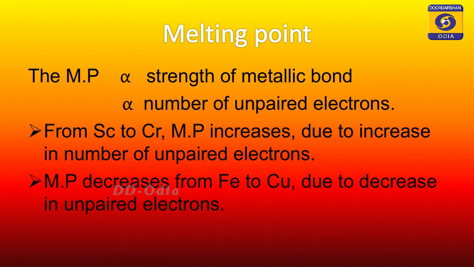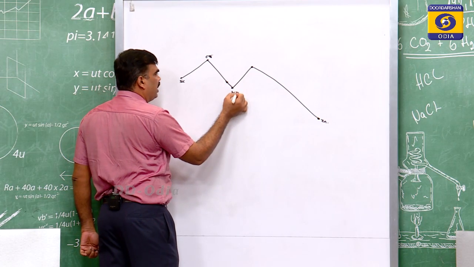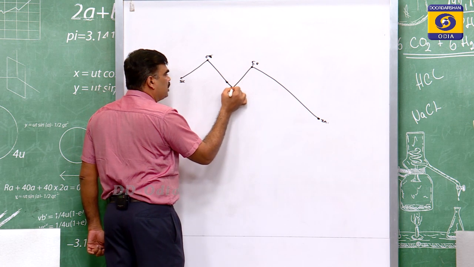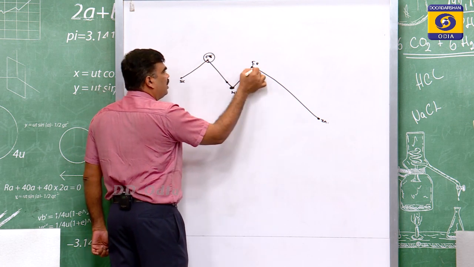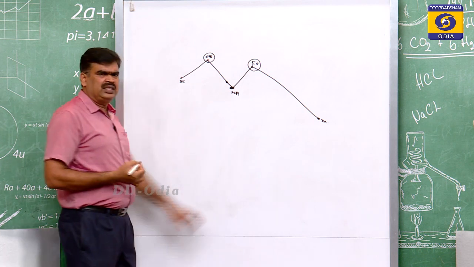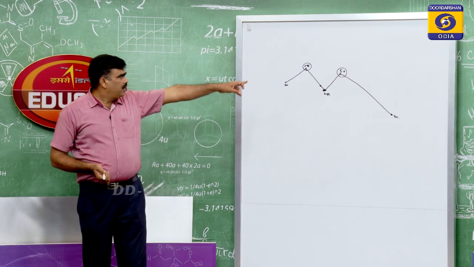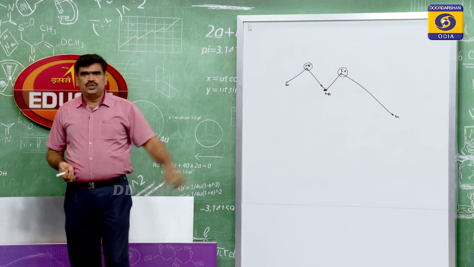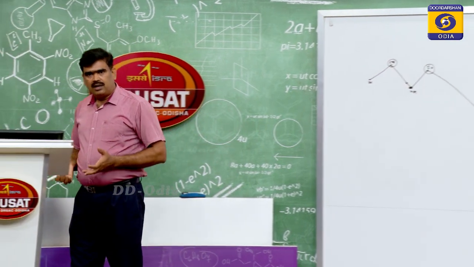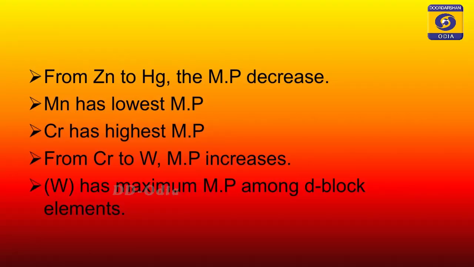This is manganese, this is chromium, chromium is the highest, this is manganese, this is iron. So manganese has a lower melting point than its neighbors. It is an exceptional case. But again it increases up to iron, then decreases to zinc, because after iron pairing of electrons takes place, the number of unpaired electrons decreases, and with a decrease in the number of unpaired electrons, metallic bond strength decreases. That is why the melting point decreases. Melting point and boiling point decrease up to zinc, and zinc has the lowest.